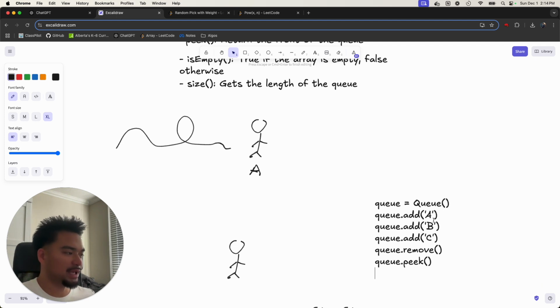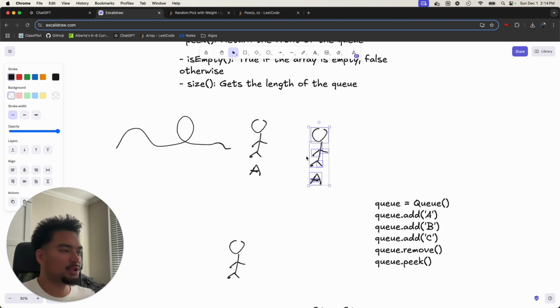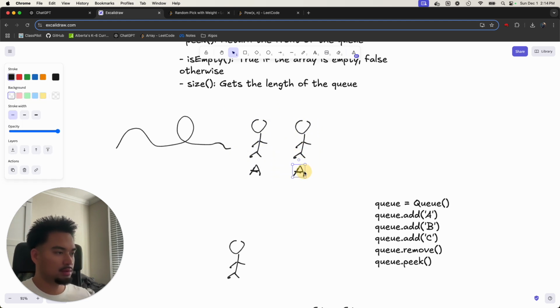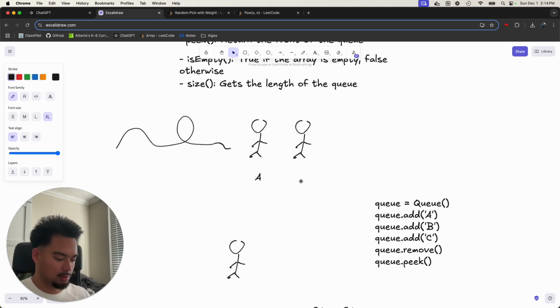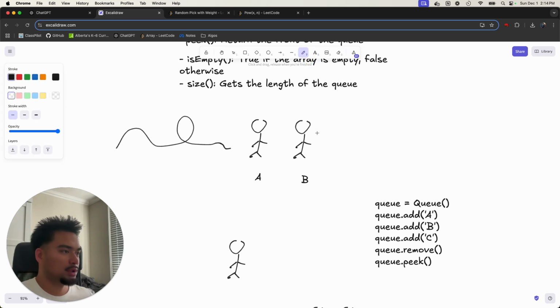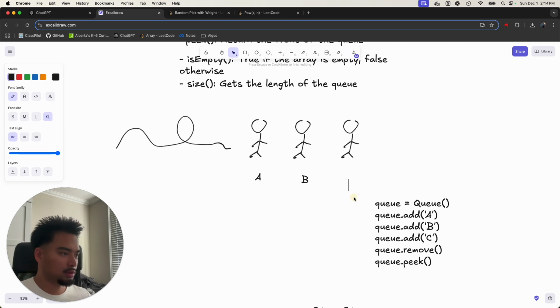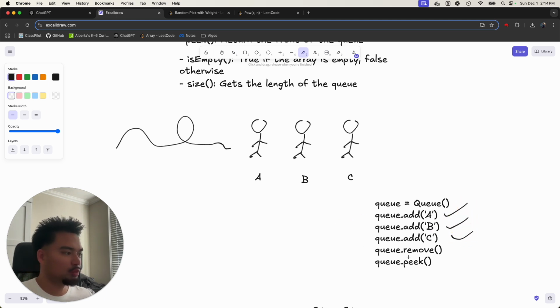So we add person A, right? And then we add person B here, A, B, and then now we add person C. So add person A, B, C. When we call remove, pretend this is our queue data structure implemented as a linked list.